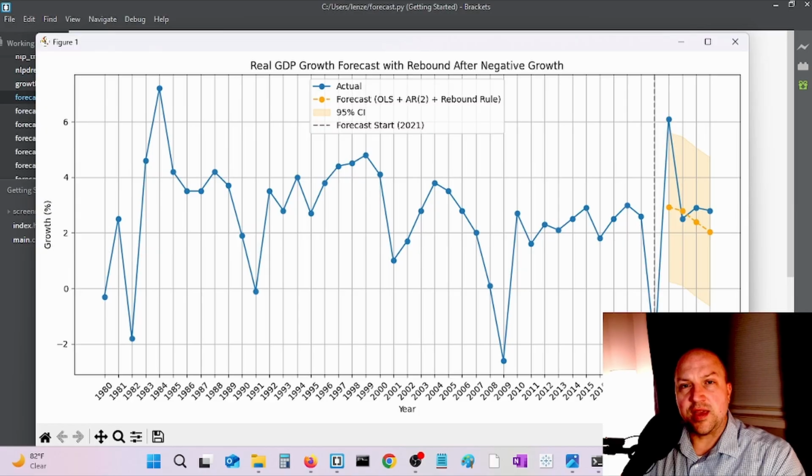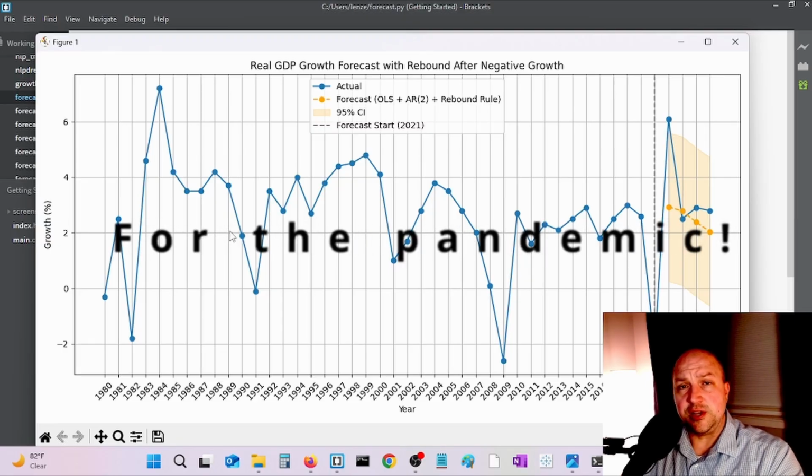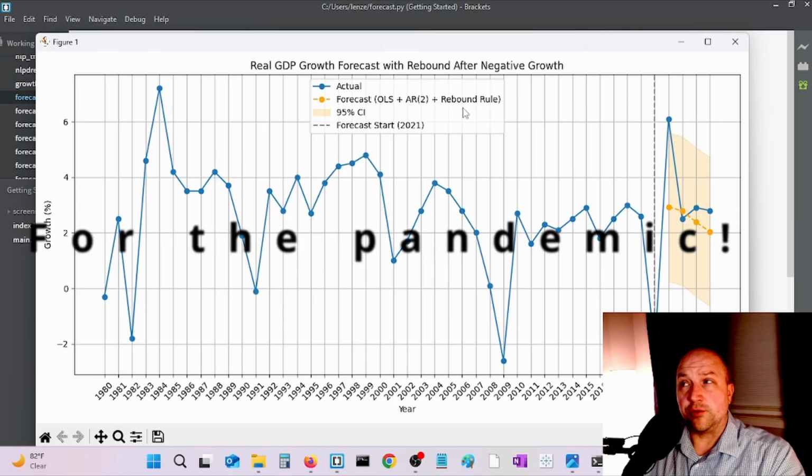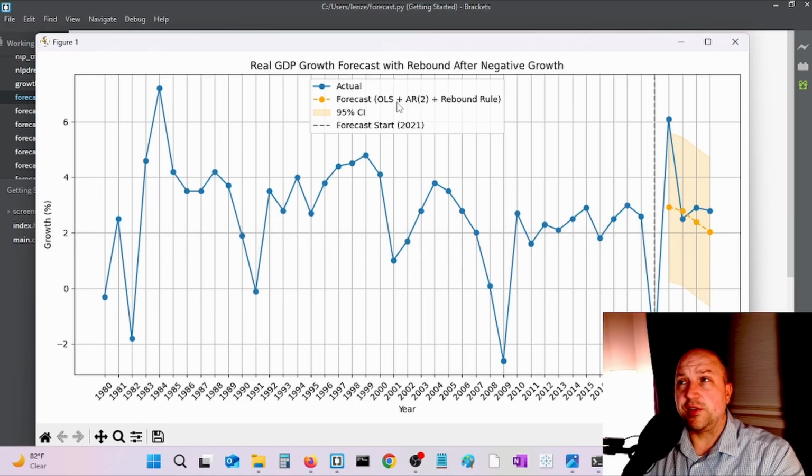And that was the case in 2020 and 2021. We had this huge rebound. So I asked ChatGPT, what if we put a dummy variable in for the years of negative GDP growth? And that's this rebound rule. And so the forecast here is the OLS model, and I have two autoregressive terms, two lags of GDP growth, and we have this rebound rule.